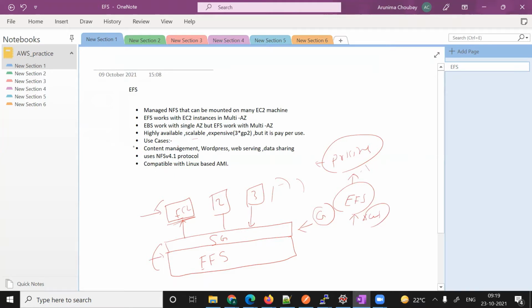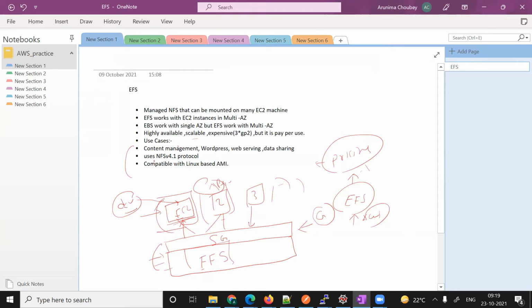What is the use case? Let's suppose you want to share some data. Let's suppose you have one EC2 machine in the dev environment and one in the prod environment. For testing purposes, you need some data to be common for dev and prod. So you can create one EFS and attach it to both EC2 machines. This practical we will do today: we'll create two EC2 machines and mount our EFS into both.